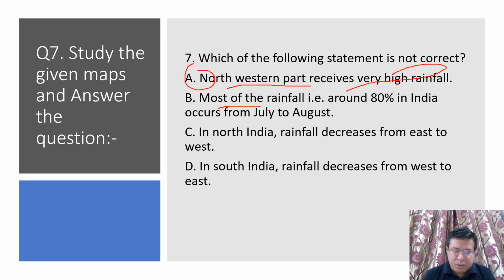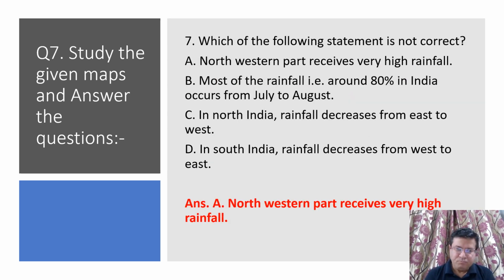Okay. B option, very high rainfall in these months, most of the rain, 80%, that is related to monsoons. Rainfall pattern in India: in North India, rainfall decreases from east to west. Yes, Bengal side receives high rainfall and western side, Punjab Haryana, receives low rainfall. In South India, rainfall decreases from west to east. Yes, Western Ghat receives high rainfall and Eastern Ghat receives low rainfall. So D option is correct in terms of monsoon. C option is correct. B is correct. So our answer would be A option, which is not a correct statement related to the rainfall pattern in India. Okay, so that is why it is correct.